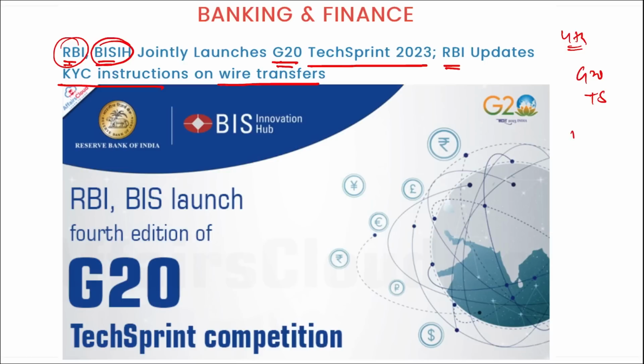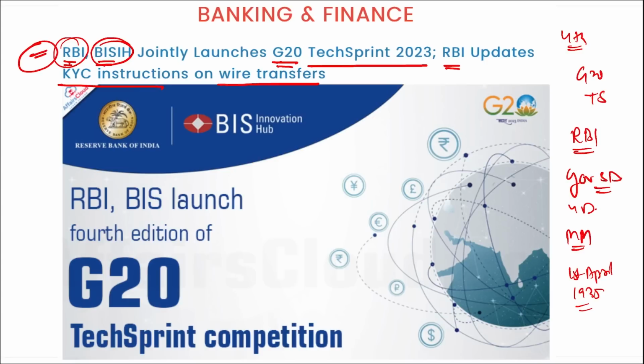Right? If we talk about RBI, the governor here is Shaktikant Das. 4 deputy governors are there. Mumbai, Maharashtra is the headquarter and it was established on 1st of April 1935. So coming back, friends, RBI and BIS Innovation Hub, these two organizations came together and launched G20 Tech Sprint 2023. This is a technology hackathon, and it will be taking applications from all around the world from May 4th to 4th of June.